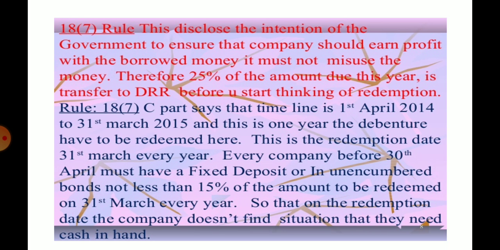The timeline is 1st April 2014 to 31st March 2015, and this is the one year in which the debentures have to be redeemed. This redemption date, 31st March, comes every year, and every company before 30th April must have a fixed deposit or any unused bond of not less than 15% of the amount to be redeemed on 31st March every year, so that on the redemption date the company does not face a situation where they need cash in hand.